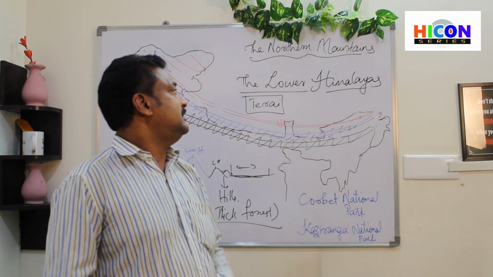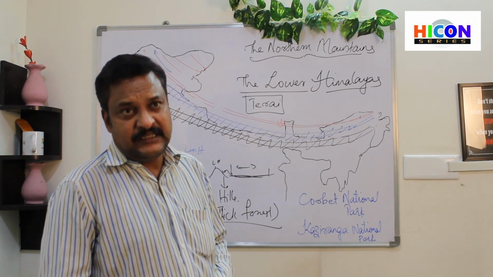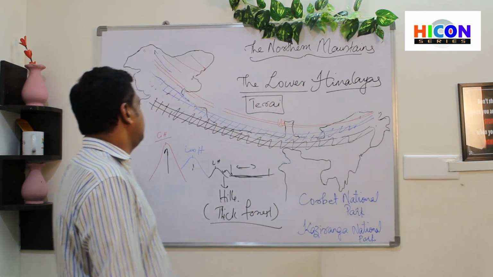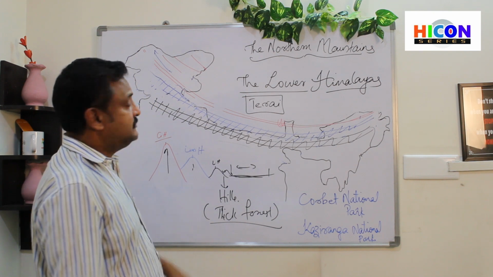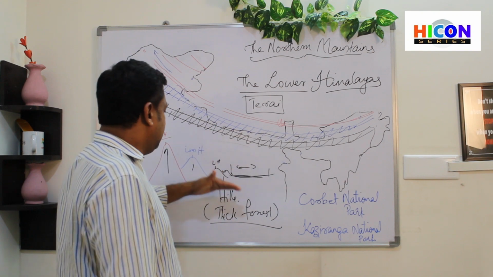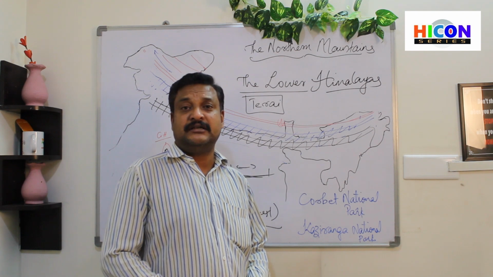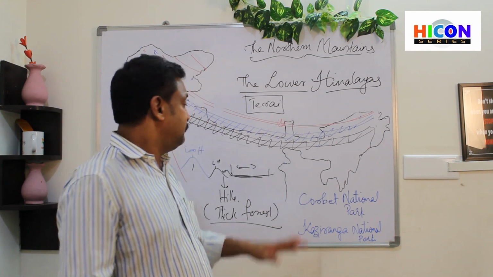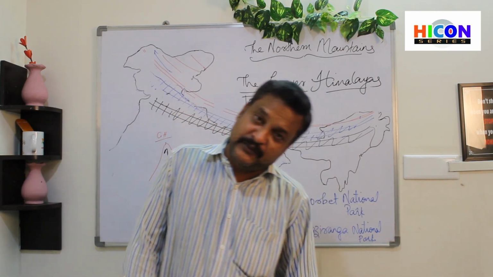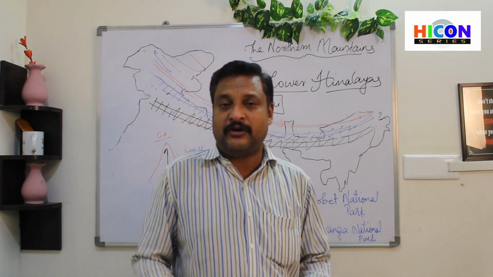So that's about the lower Himalayas. Lower Himalayas are also known as the Shivaliks. This is the third parallel row in the set of northern mountains. This lies to the south of lesser Himalayas. These are comparatively smaller hills than the other two ranges. It's completely covered with forest. Some regions of these hilly regions are used for cultivation also, because they lie next to the plain regions. Wheat and maize are the major crops cultivated over here.